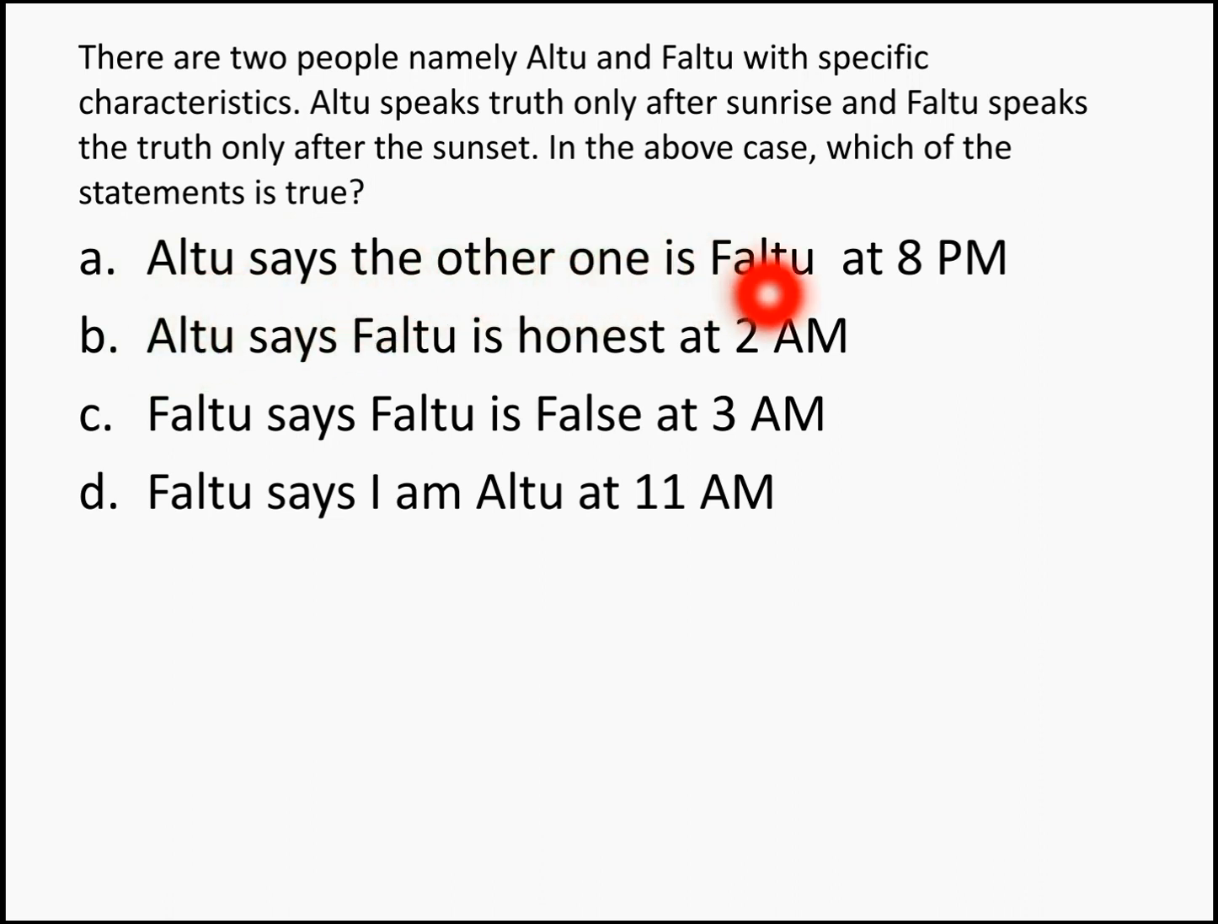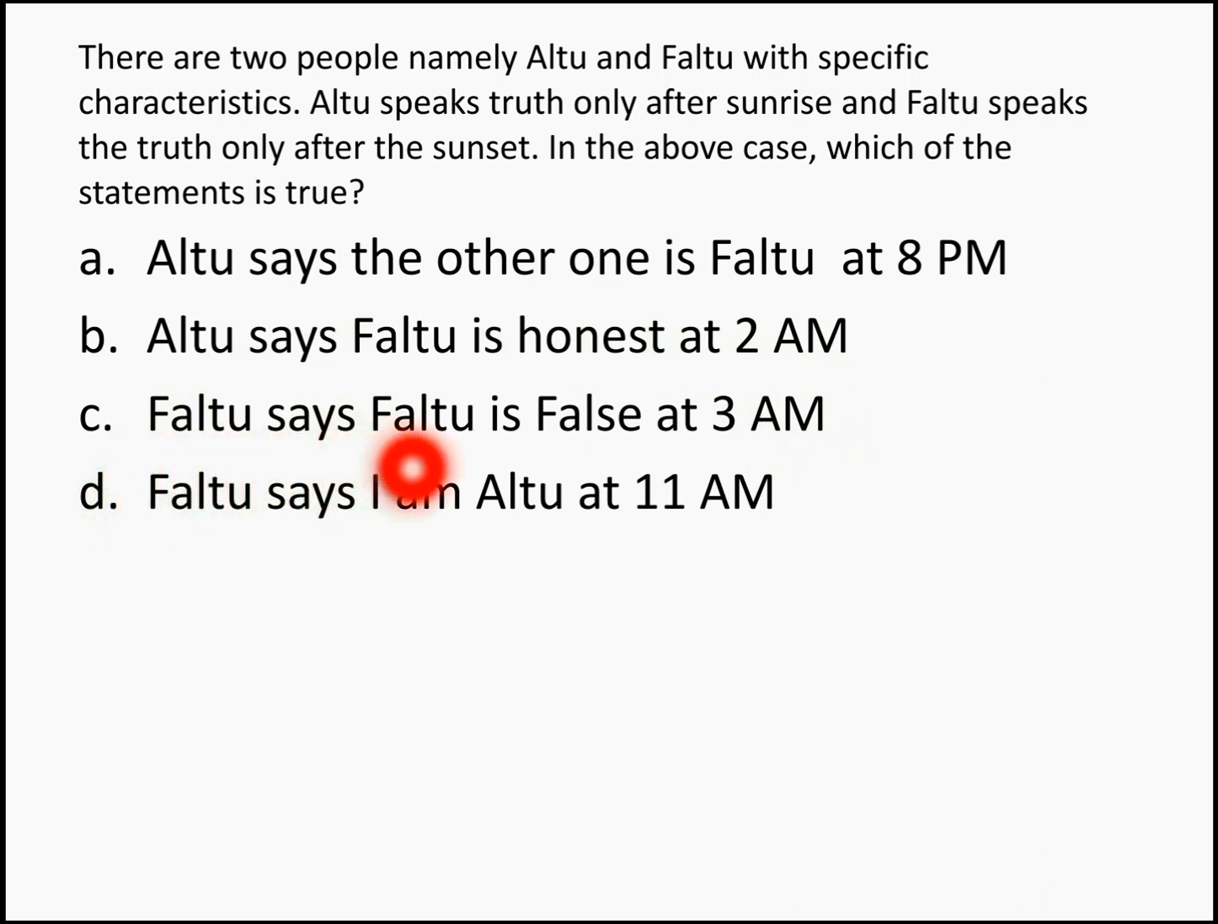Now in the question, in the above case, which of the statements is true? Altu says the other one is Faltu at 8 p.m. Now Altu will lie after 6 p.m., so the option A goes false. Second one, Altu says Faltu is honest at 2 a.m. Though it's a morning one, sun has not yet risen. So definitely this option B will also go wrong.